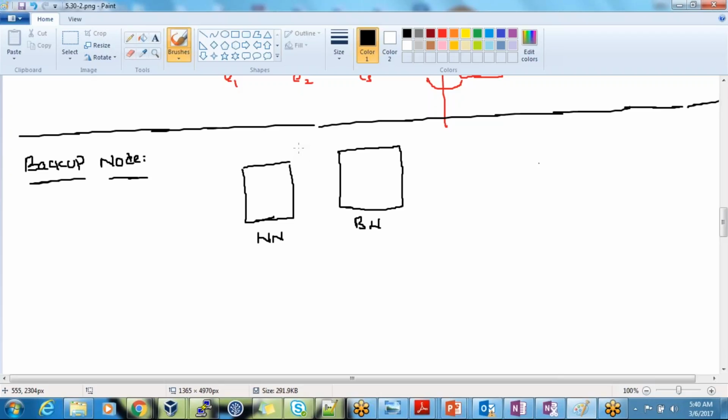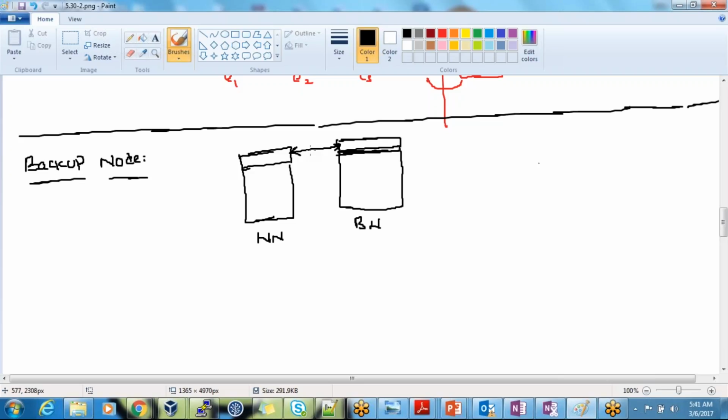Here there is no checkpointing and no request. Why? Because your name node has RAM, and your backup node also has RAM. These two RAMs will be in sync.